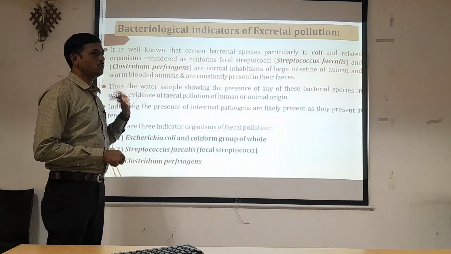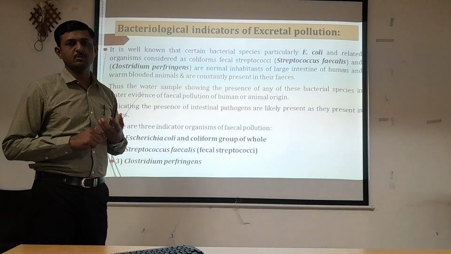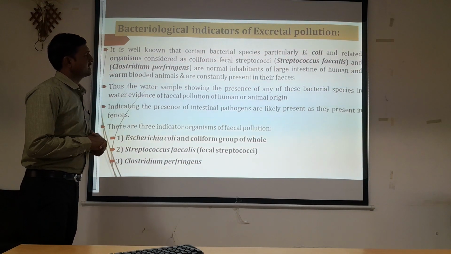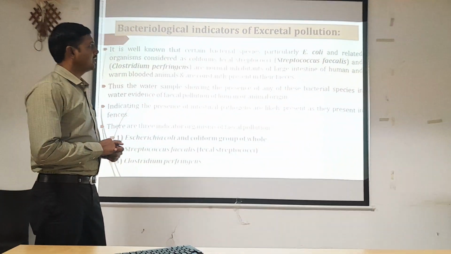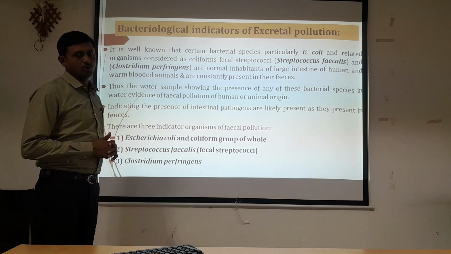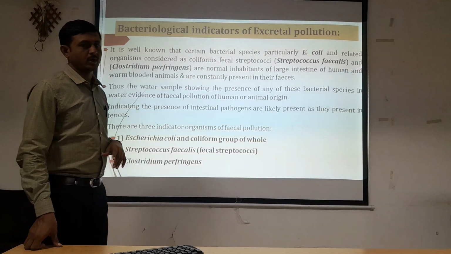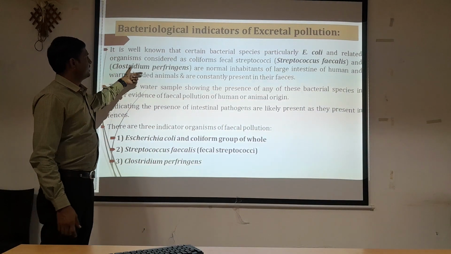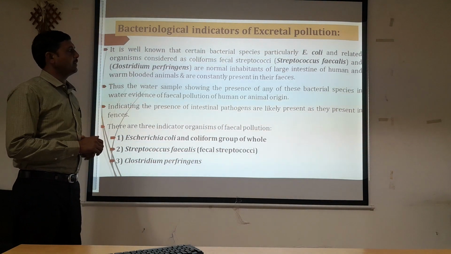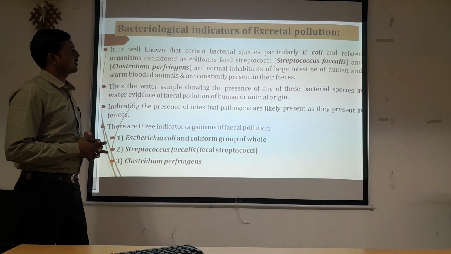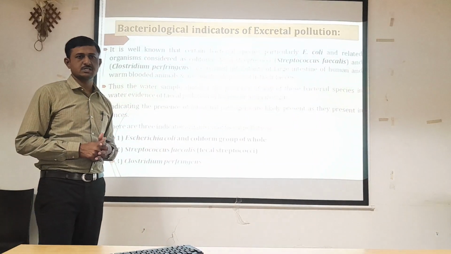So that's why we use a few indicative organisms of fecal excretion. It is well known that certain bacterial species, particularly Escherichia coli and related organisms considered as coliform, fecal streptococci, that is Streptococcus faecalis, and Clostridium perfringens, are normal inhabitants of the large intestine of humans and warm-blooded animals and are constantly present in their feces.